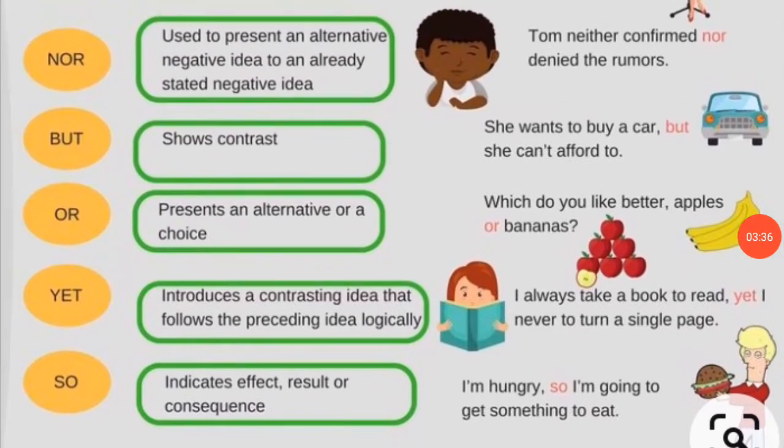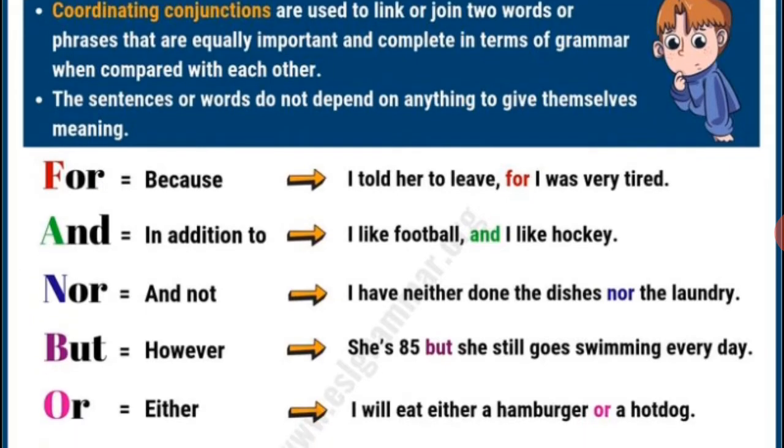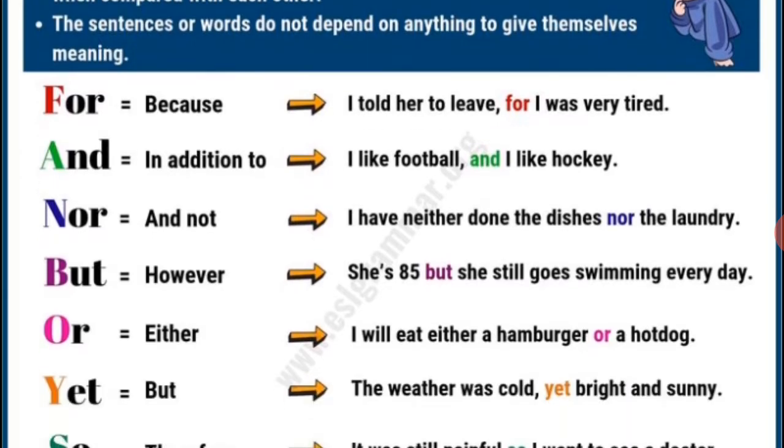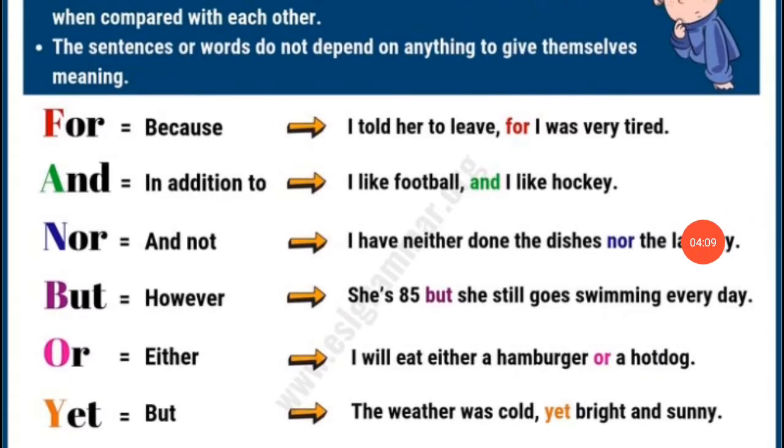So students, coordinating conjunctions are used to link or join two words or phrases that are equally important and complete in terms of grammar when compared with each other. So the sentences or words do not depend on anything to give themselves meaning. For means because, and is used in addition to nor and not, but, however, or either, yet, so, therefore. I already explained the examples of these.